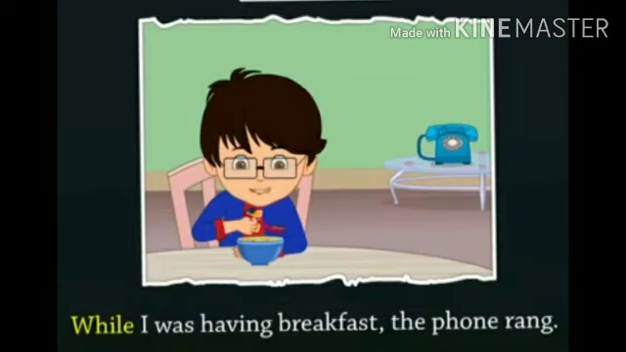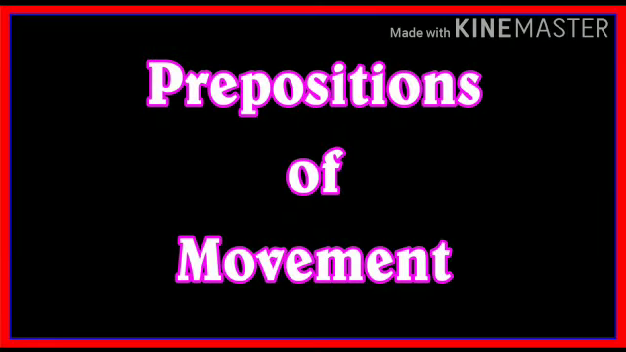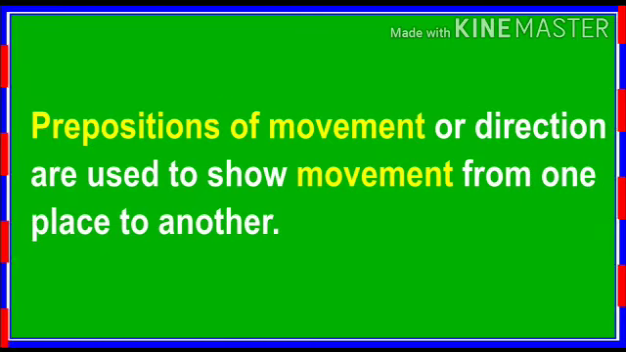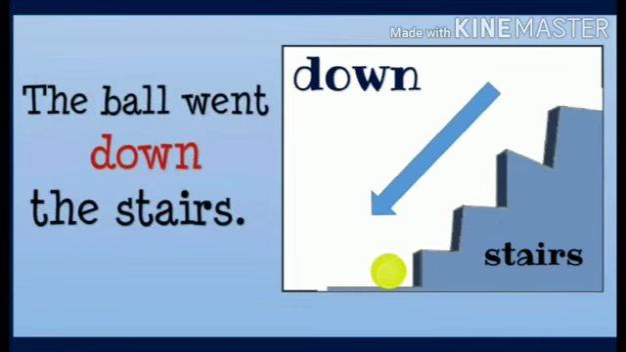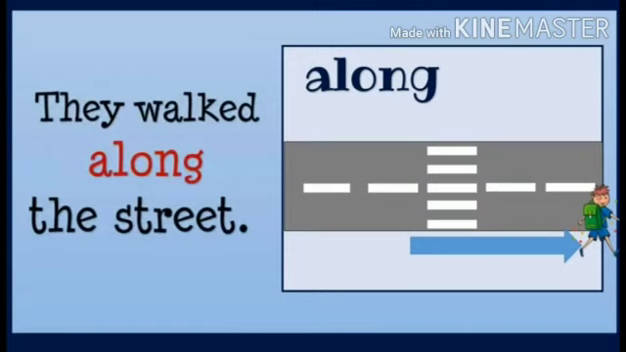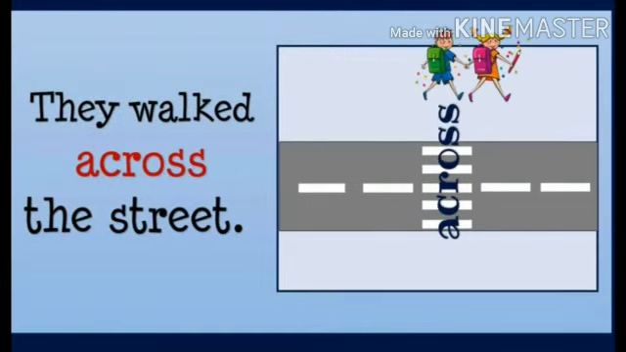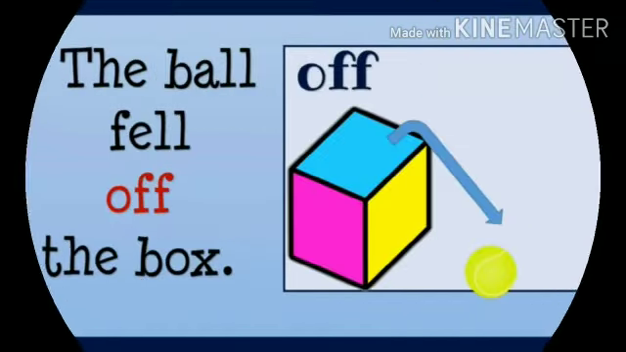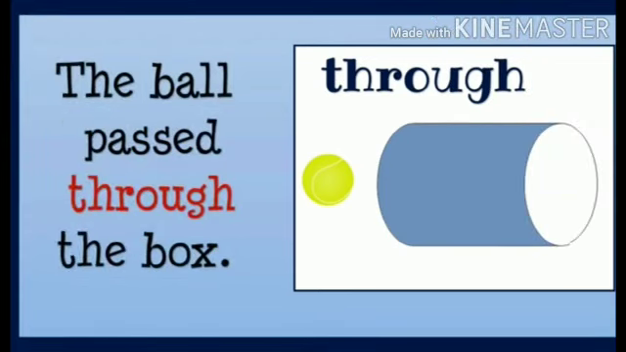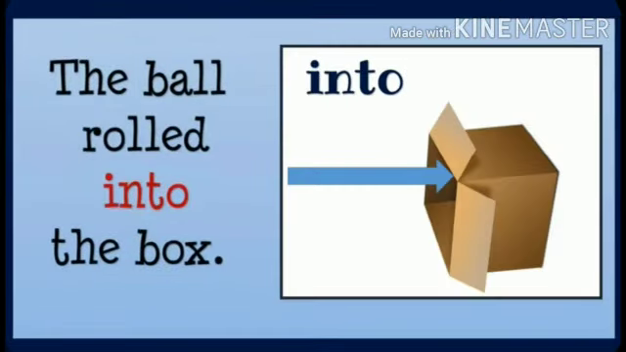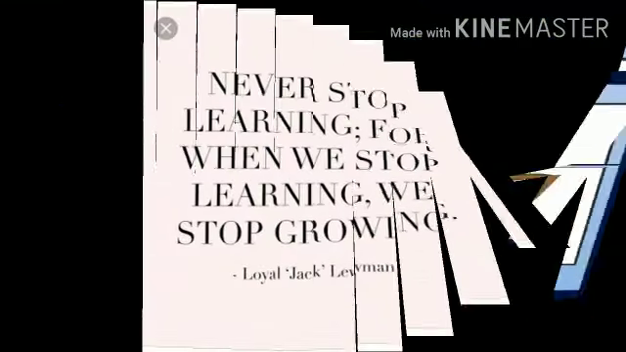Hope you understood. Now let us understand about prepositions of movement. Prepositions of movement or direction are used to show movement from one place to another. Example, the girl went up the stairs, the ball went down the stairs, they walked along the street, they walked across the street, the ball fell off the box, the ball rolled towards the box, the ball passed through the box, the ball rolled into the box.